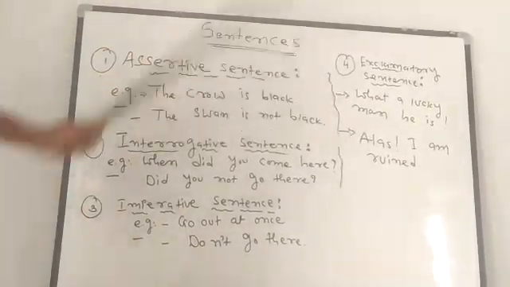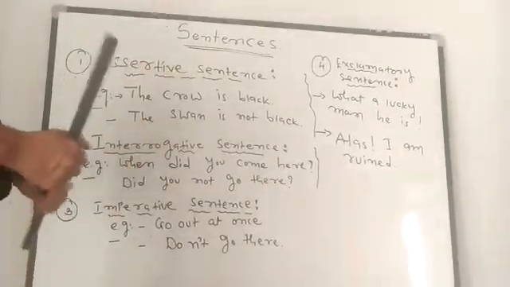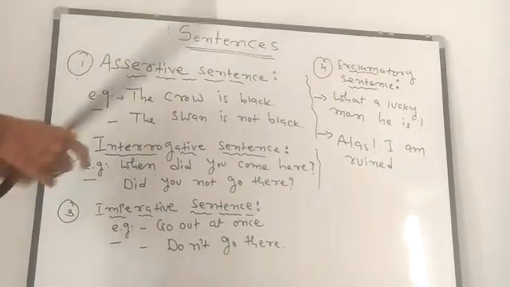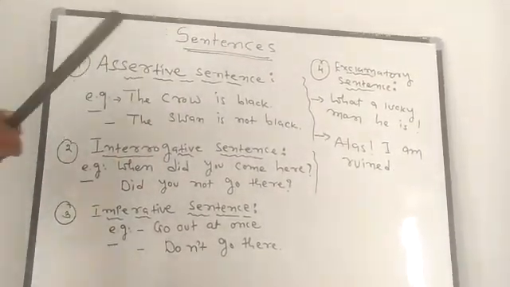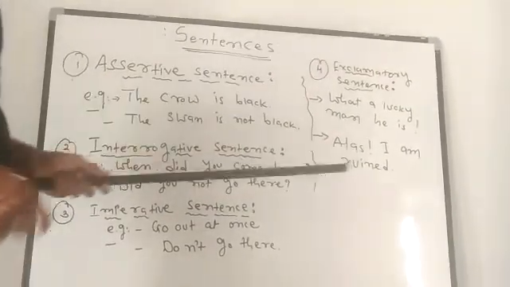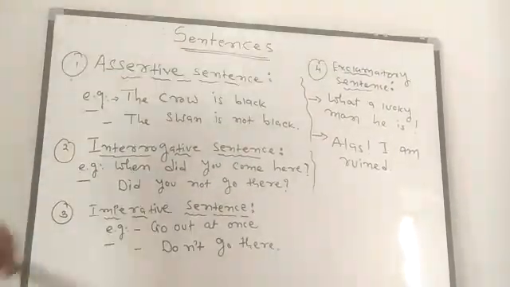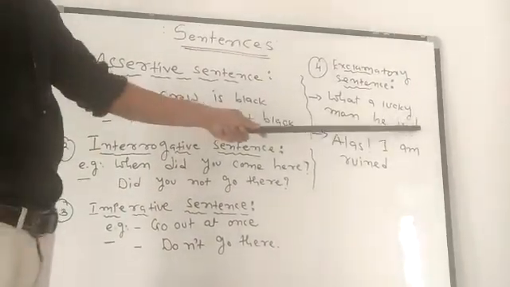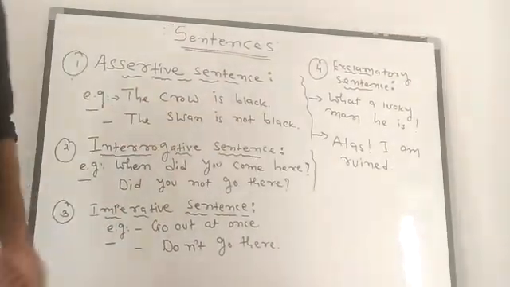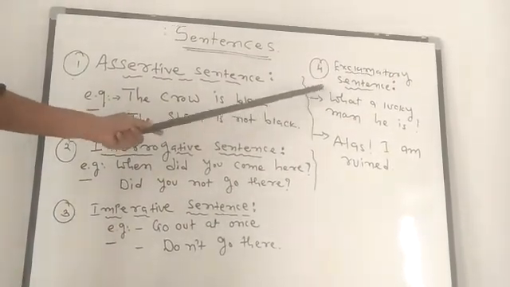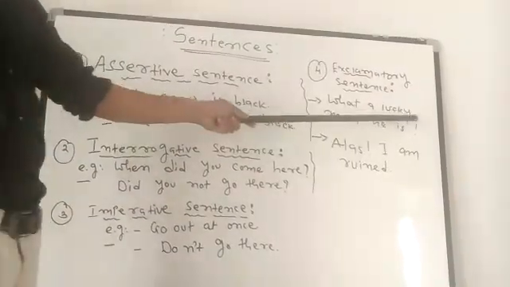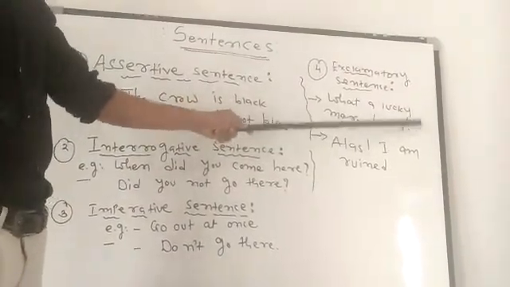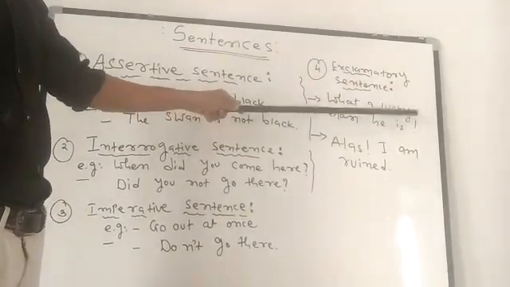The last sentence, exclamatory sentence. It shows our sudden feeling of joy, admiration, surprise, wonder, grief, regret, sadness. All these feelings can be expressed by using exclamatory sentence. Exclamation mark is used in exclamatory sentence. First example: What a lucky man he is! And at last, I have put an exclamation mark here.